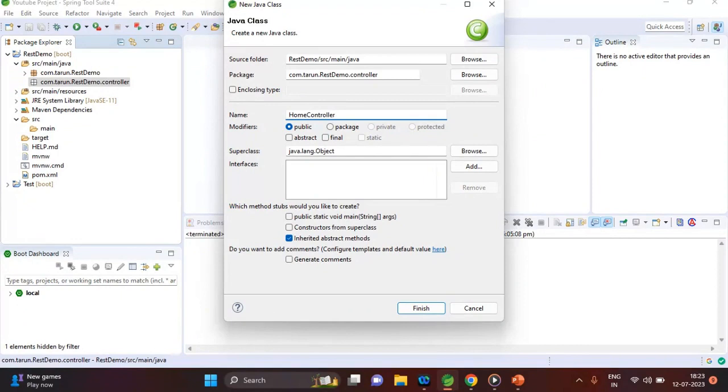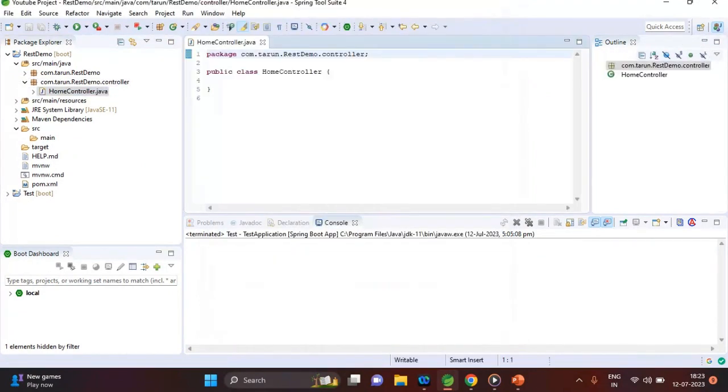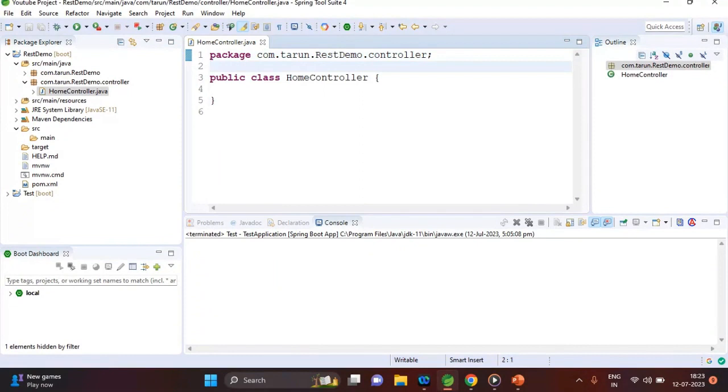We should focus on naming conventions also, because naming convention is very important. So I have created a simple controller here. Just zoom in. This is our HomeController.